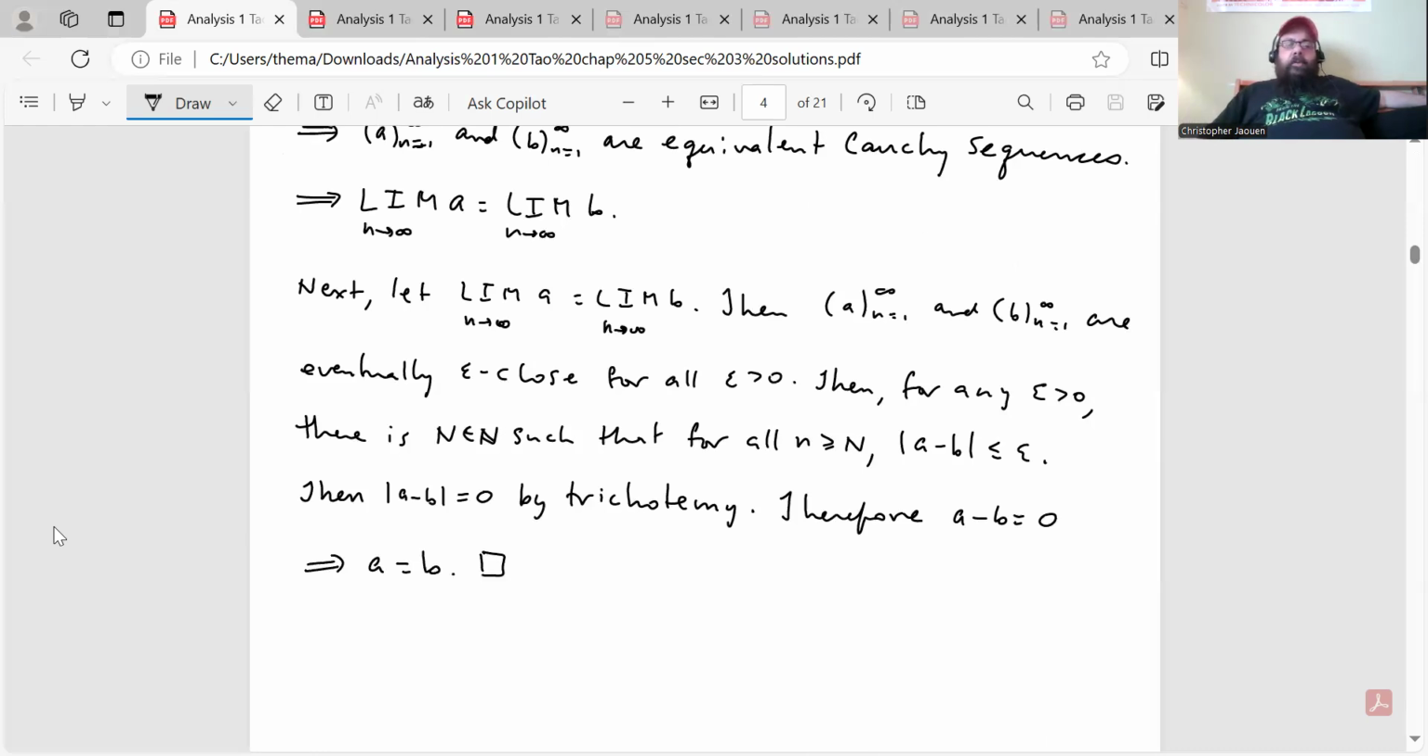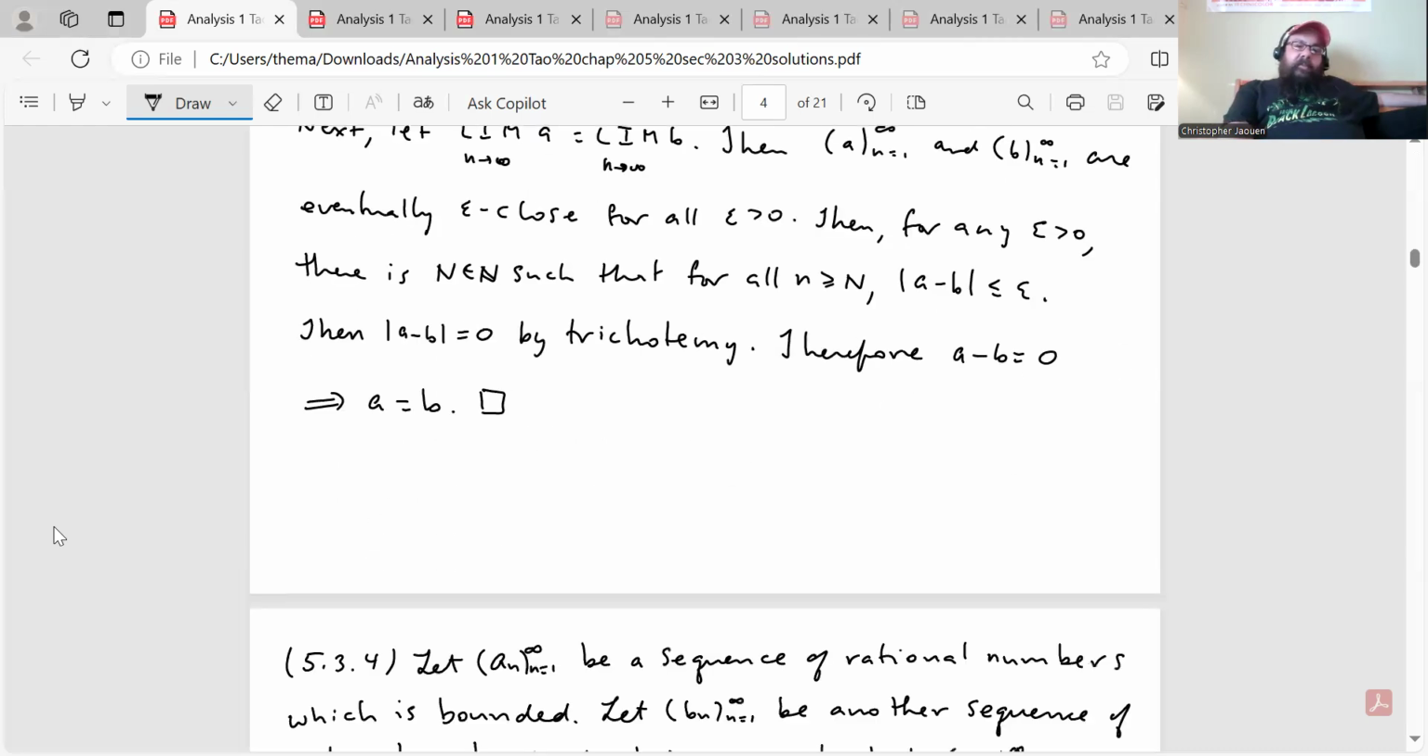Next, let lim A equal lim B, then the sequence of A's and the sequence of B's are eventually epsilon close for all epsilon greater than 0. Then for any epsilon greater than 0, there's a capital N in the natural numbers such that for all n greater than or equal to capital N, the absolute value of A minus B is less than or equal to epsilon. Then that means the absolute value of A minus B is equal to 0 by trichotomy of the rational numbers. Therefore, A minus B is 0, which means A equals B. All right, and that's the proof of that.